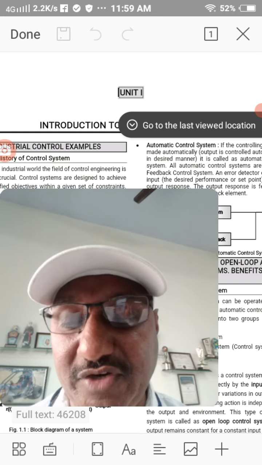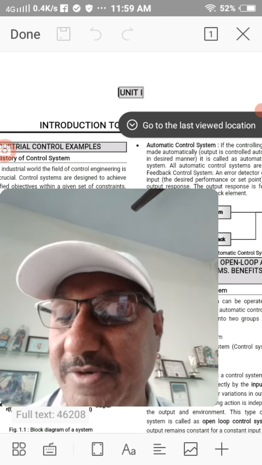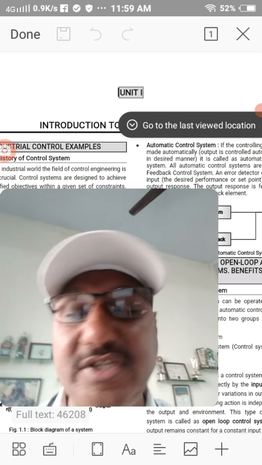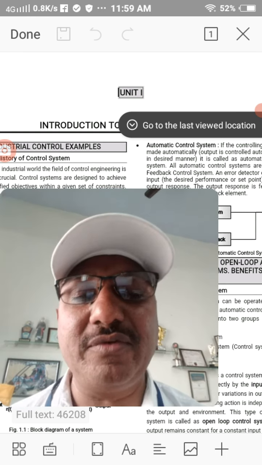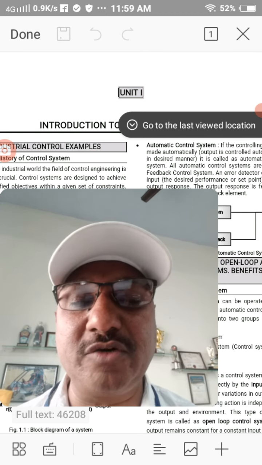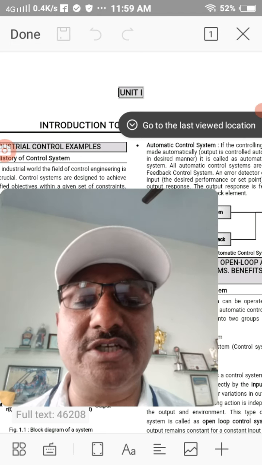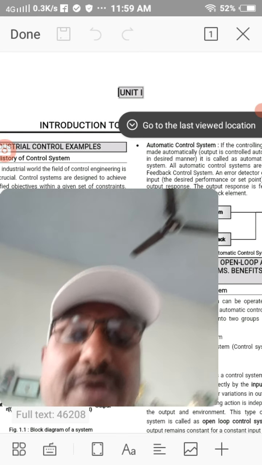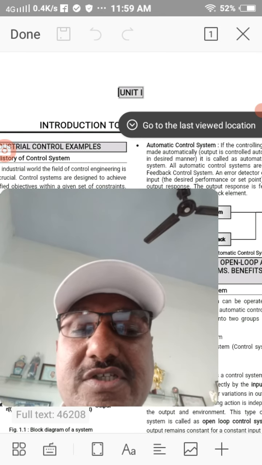There are different applications of control system that I have explained previously. A road traffic signal operation is one example of a closed loop control system. A pH parameter control system is also there. Then control system may be used in washing machines.